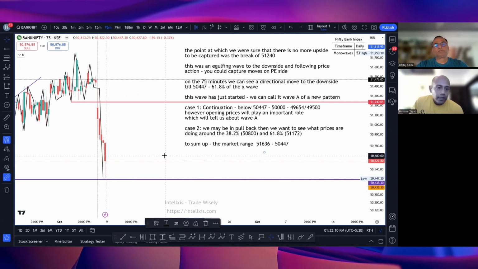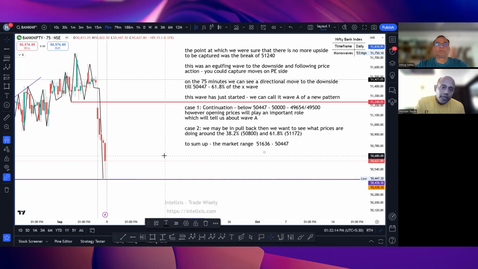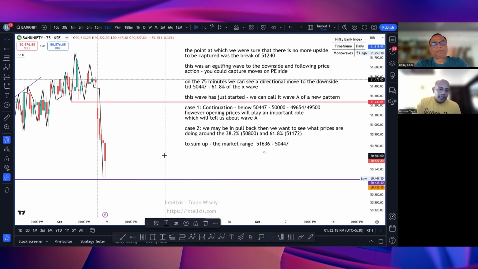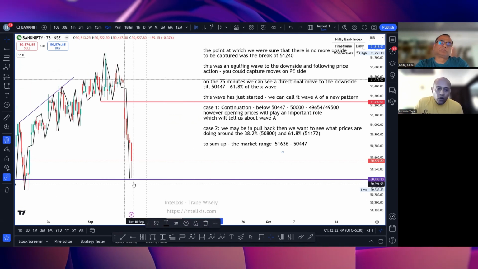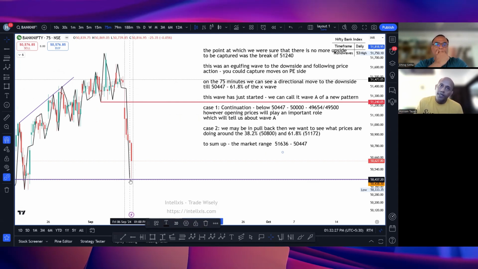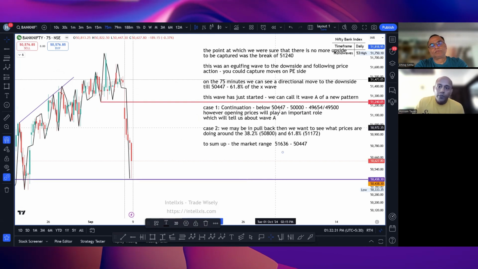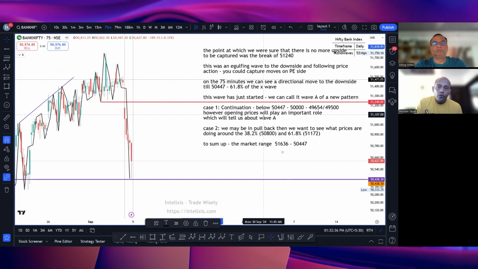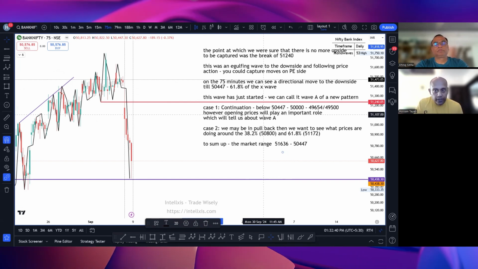So we are almost completing 1 year, and through this year, we have always taken our case one for continuation. Correct. Using price action and wave structure, on the break of Friday's low, I can say that wave A is going to continue. Correct. How far will it go? So basically, in essence, what I'm saying, at the break of 50,447, I will look for a downside movement till 50,000 because that is a psychological level.